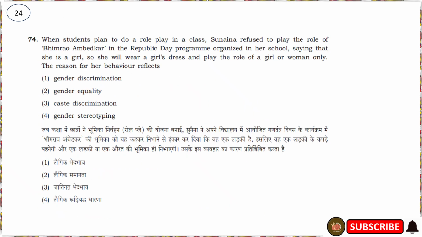This is the 24th question. The question is like this: when students planned to do a role play in a class, Sunaina refused to play the role of Bhimrao Ambedkar in a Republic Day program organized in a school, saying that she is a girl, so she will wear a girl's dress or play the role of a girl or woman only. The reason for her behavior reflects gender stereotype directly. Why? Because she has a fixed idea about gender roles. So the answer is gender stereotype, the fourth option.